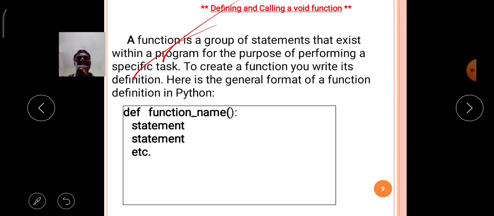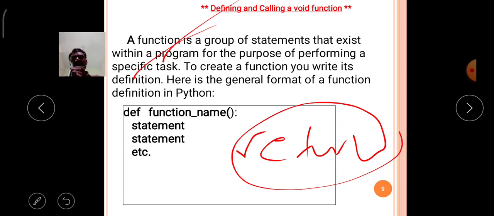Here is the general format of a function definition in Python. Since this function cannot return values after execution, there is no return concept in the definition. That means by default it is a void function, which returns nothing after completion of the execution.